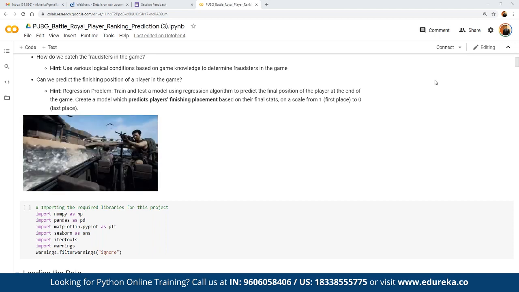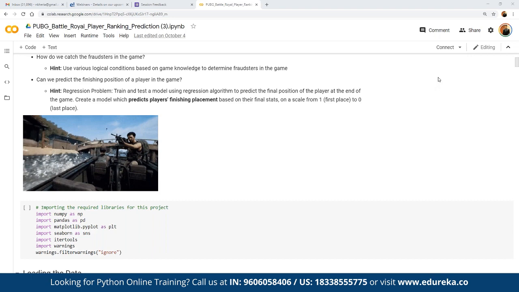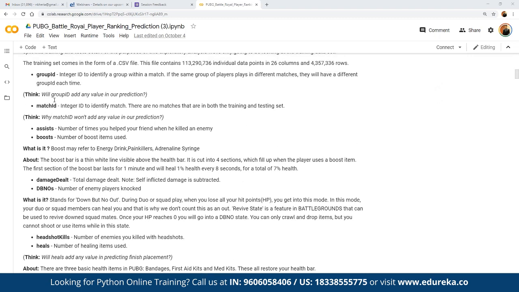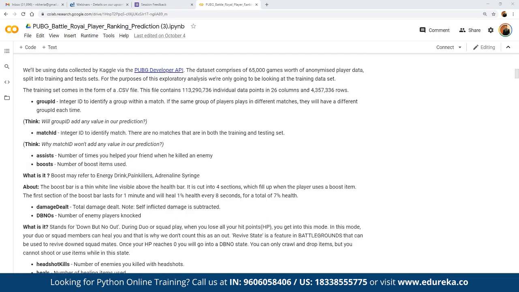Once we load the data, we have multiple data pointers in the given data set. For example, we have kills, the match ID, and the group ID. Match ID refers to the different matches for which we have access to data. The player ID simply refers to the user.